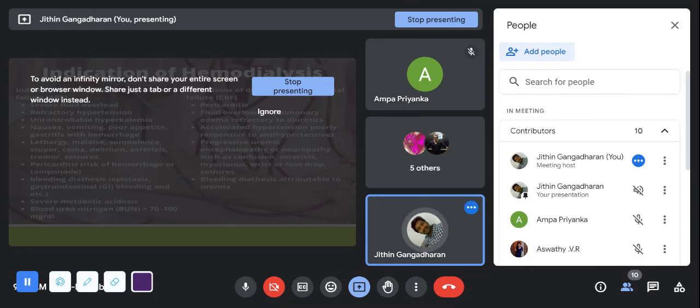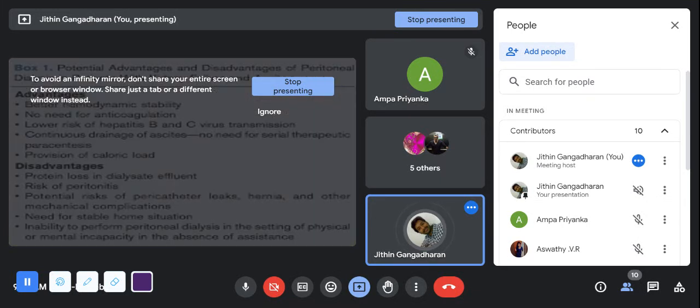Now, what are the indications of hemodialysis? One is fluid overload, if the kidneys are not able to remove it. Hypertension, hyperkalemia, lethargy, severe infections, poisoning conditions, pericarditis, bleeding from other parts, epistaxis, metabolic acidosis, then pulmonary edema. Simply, when there is fluid overload. Fluid overload is the main indication of hemodialysis.